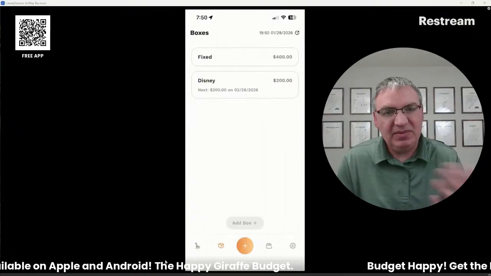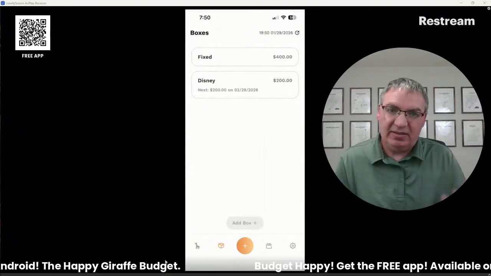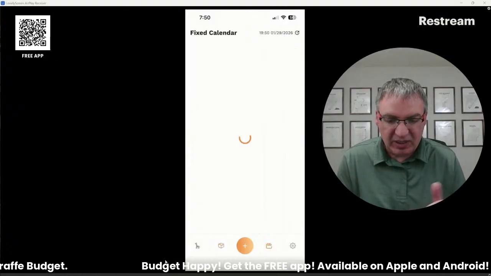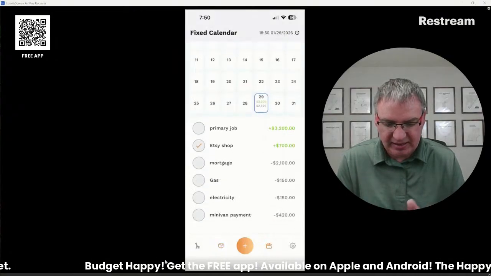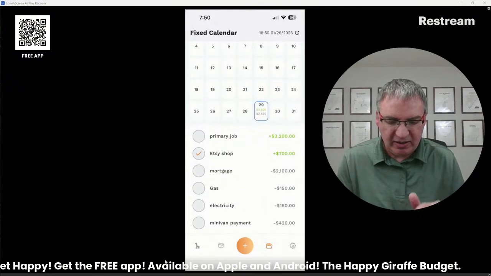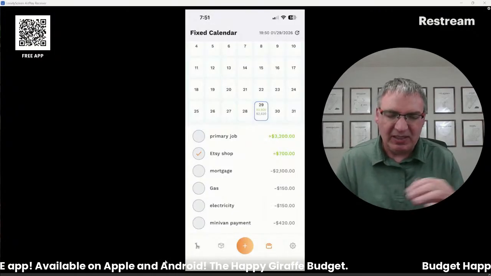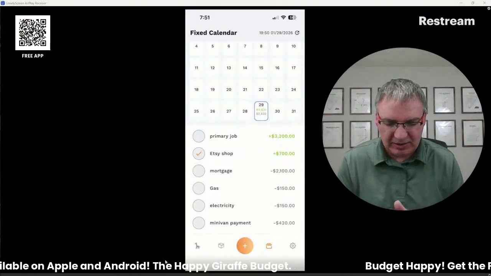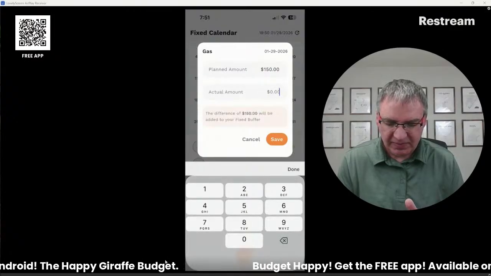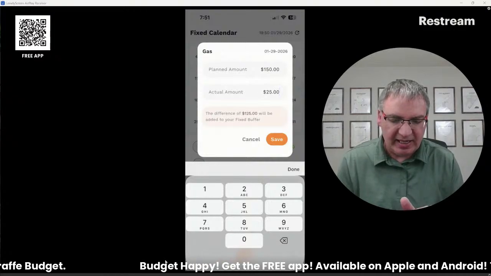So that's what I mean by saying, if on your income side, guess low, because when you get extra, that's great, and you can just add it in there. But on the expenses side, guess high. So like I'm going to do the gas and electricity because I know these numbers aren't right. I think they add up to about 300 total every month. But like I said, I know these change, but they change about opposite. So I'm going to say the gas this month was, I don't know, $25, whatever time of year that is. So that's going to add a whole bunch to my buffer.